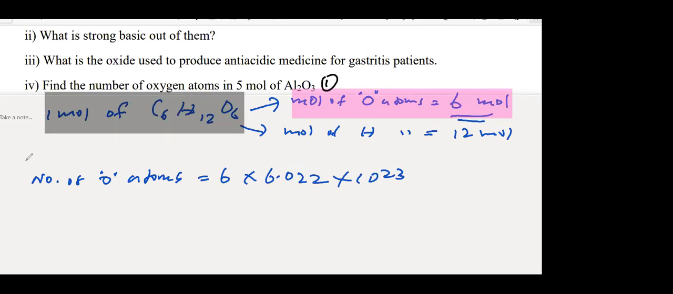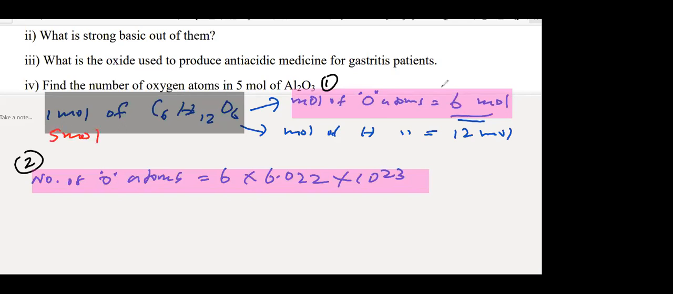Then you go for the next step, number 2, number of atoms. So that's what I did in the previous one also, the calculation in your textbook. Understood? Now remember, if you are given 5 moles of glucose, then this becomes 5 into 6, 30 moles. Understood? Then this becomes 30 moles. That's it. So they can change like this.